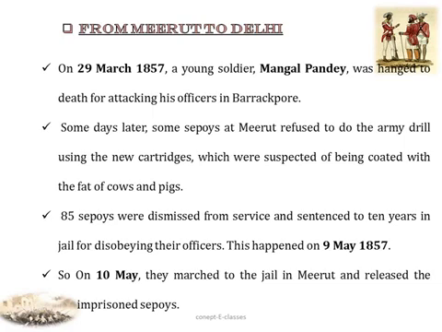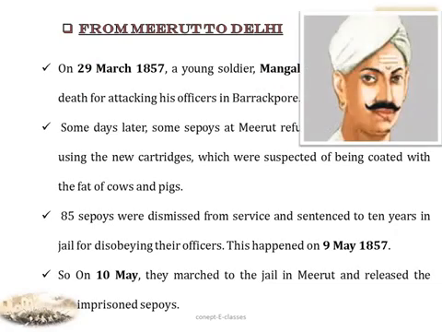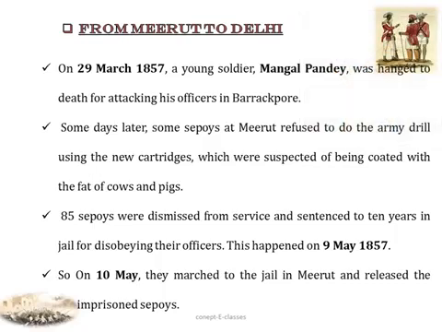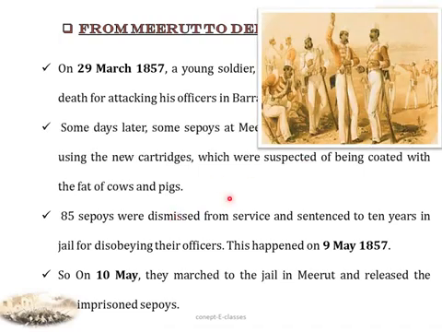On 29th March 1857, a young soldier named Mangal Pandey was hanged for attacking his officers in Barrackpore. Some days after this incident, some sepoys at Meerut refused to do the army drill using the new cartridges, which were suspected of being coated with the fats of cows and pigs, because most of the sepoys were Hindus and Muslims, and this was against their religious beliefs. So 85 sepoys were dismissed from the service and sentenced to 10 years in jail for disobeying their officers. This happened on 9th May 1857.